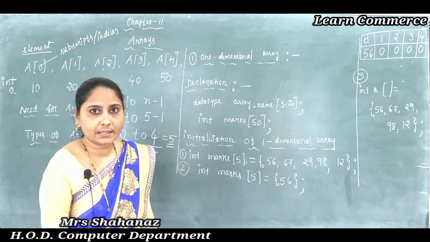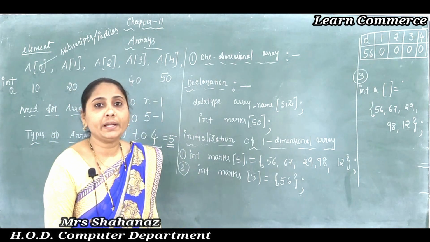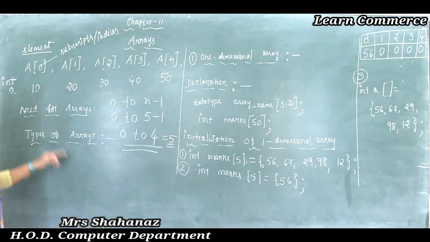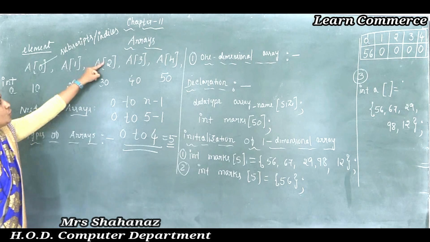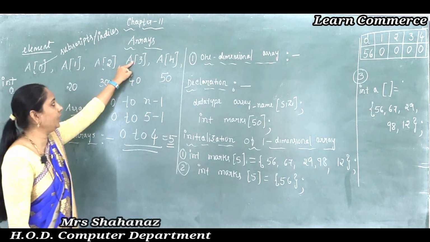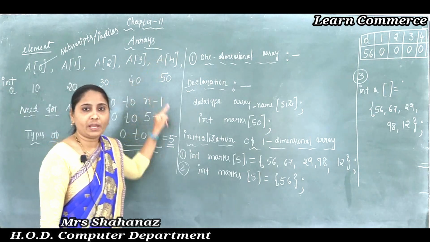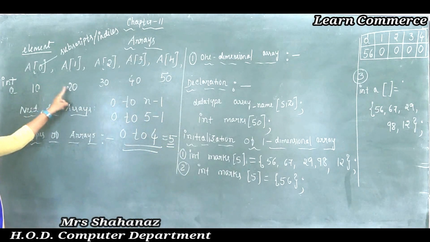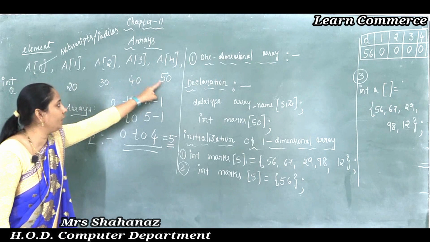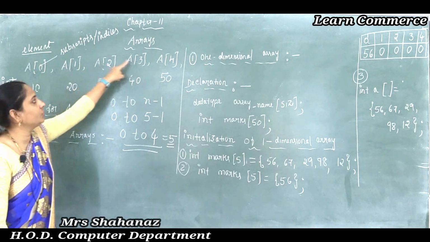So we can say that the array elements can be directly accessed as A of 0 is 10, A of 1 is 20, A of 2 is 30, A of 3 is 40, A of 4 is 50. An array can be represented as 10, 20, 30, 40, 50 with positions 0, 1, 2, 3, 4.